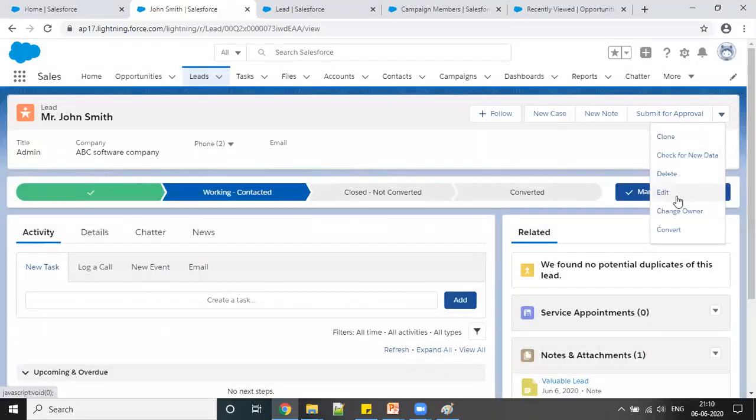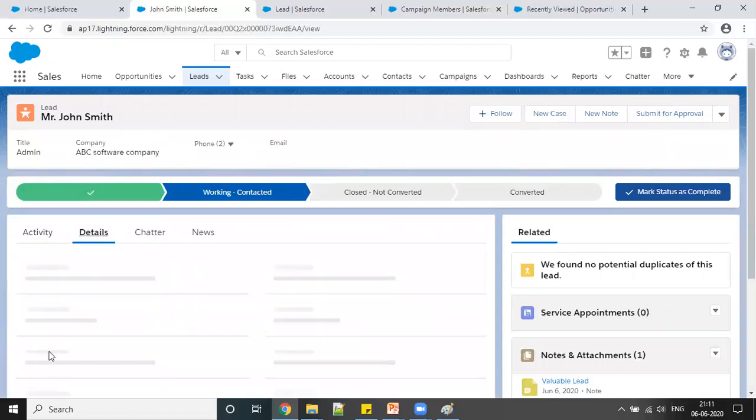Here you can see delete, edit. So you can delete this record, you can edit this record. And if you want to change the owner, so right now if you see, I'm the owner of this lead.